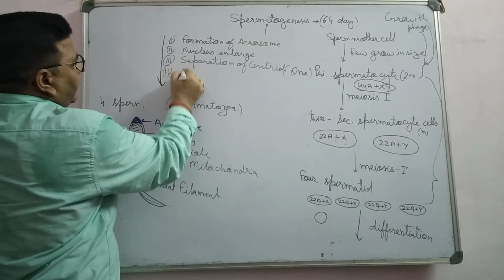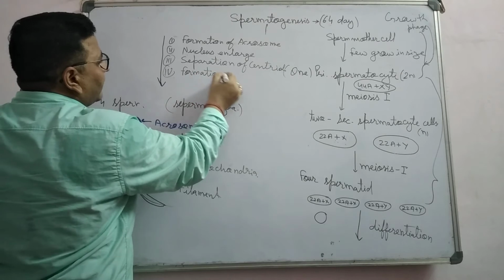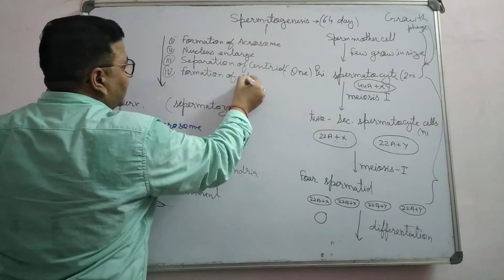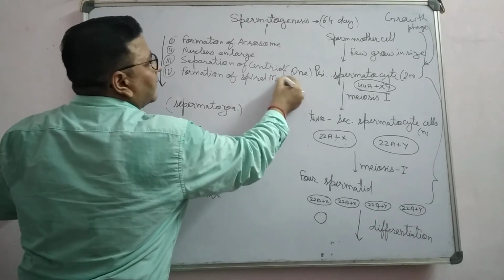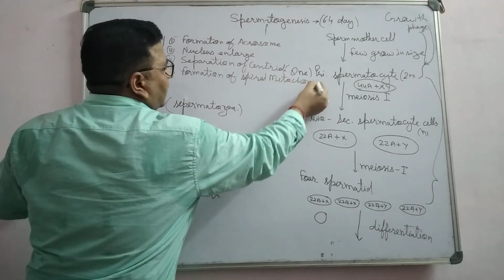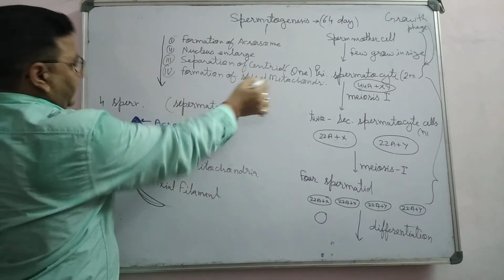So there is the formation of spiral mitochondria, right? Both centrioles get separated here.